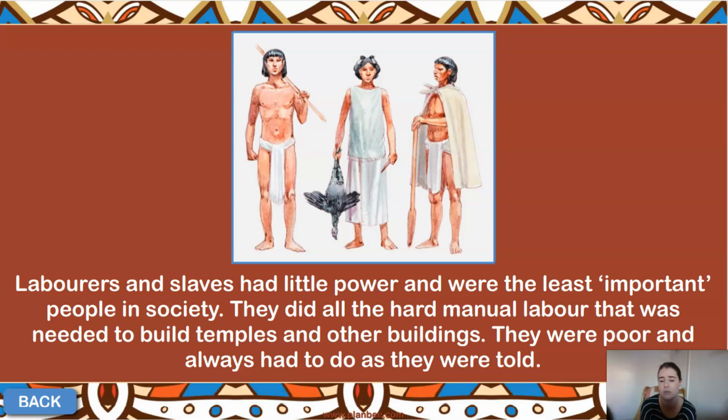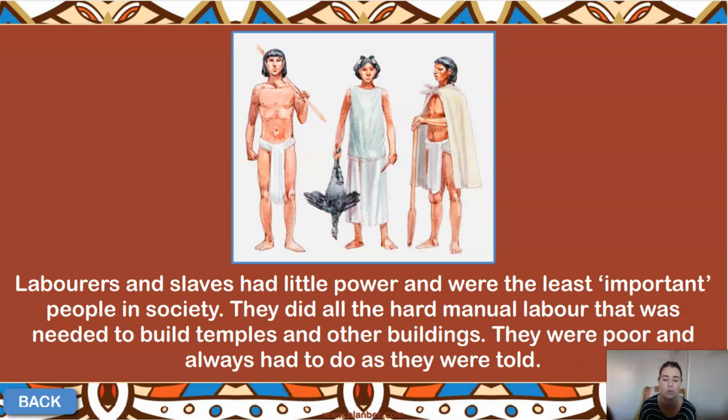So you imagine nowadays with all of our machinery, buildings are a bit easier to build, okay? But in those days, they wouldn't have those kind of tools and machinery. So they would have been built by hand, and it would have been the labourers and the slaves who would have had to have done them. Now, they were always very, very poor, and they were also set a very strict set of rules. They always had to do what they were told. And potentially, had they not done what they were told, there's the potential they would have been punished as well